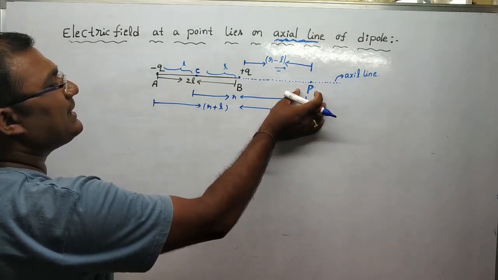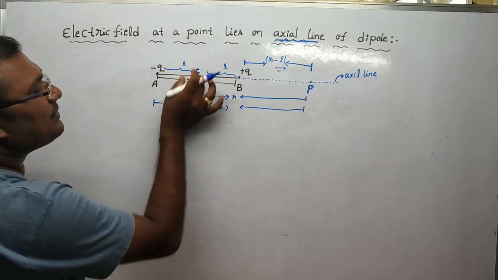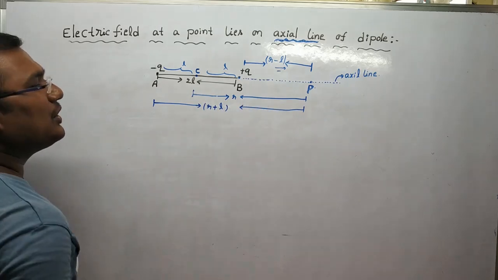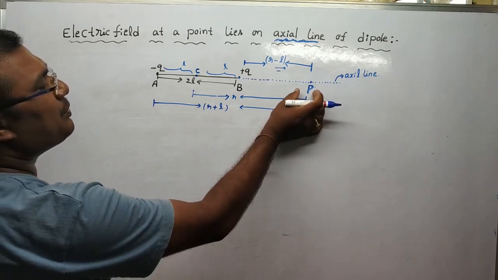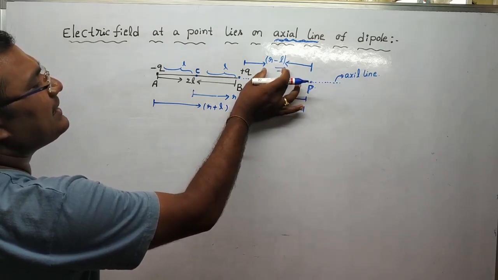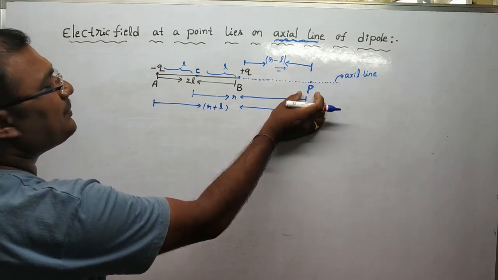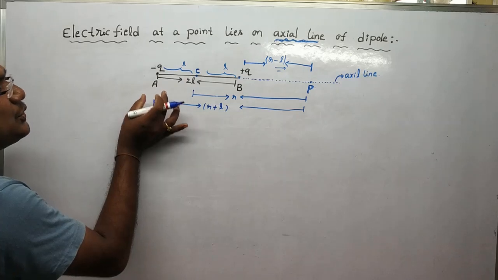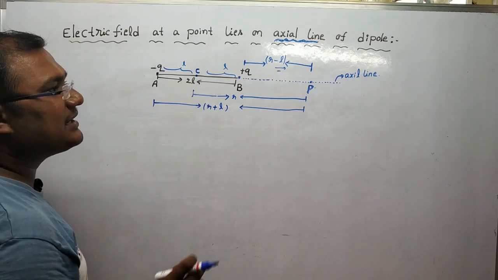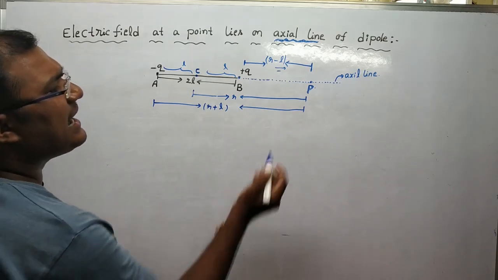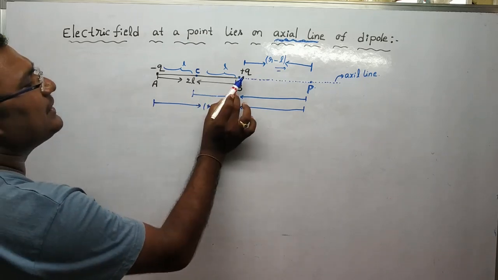Now the point P lies on the axis of the electric dipole at a distance R from the center of the dipole. The plus Q is at a distance R minus L from the point P. In the same way, the distance between the point P and minus Q is R plus L. Now our aim is to find the electric field due to minus Q and plus Q at point P.